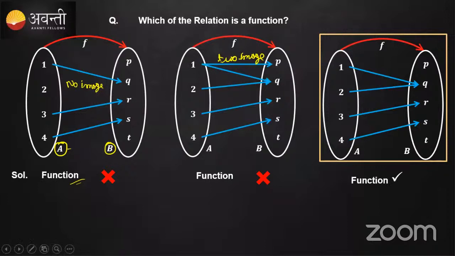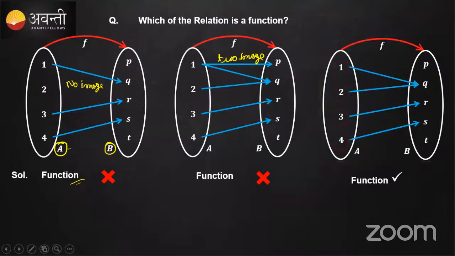Yes, so this is a function that is correct, because every element of set A has an image and it has only one image. So 1 is related to Q, 2 is related to Q, 3 also, 4 also. Every element in set A has only one image. So if you know this, this is a function.